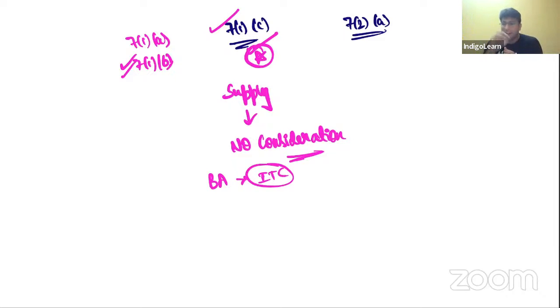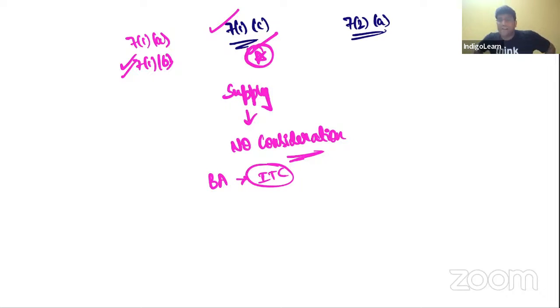Related persons, where one of them is controlling the other, or both are controlled by a third person, or both of them together are controlling a third person, holding 26% or more in each of the entities. Or there is also a possibility of members of the same family, and family covers spouse and children. Spouse and children are always covered. Parents, brothers and sisters, only if they are dependent, that too dependent wholly or mainly. If they are dependent wholly or mainly, then they are also covered in the concept of related persons.